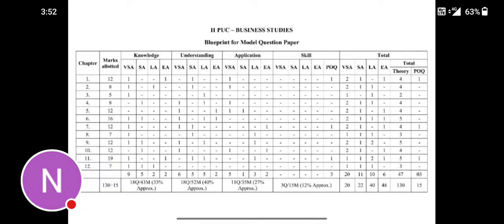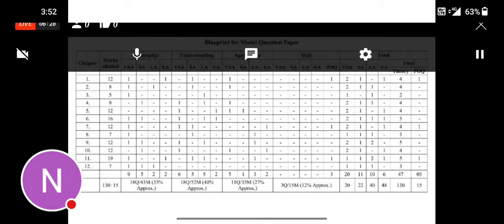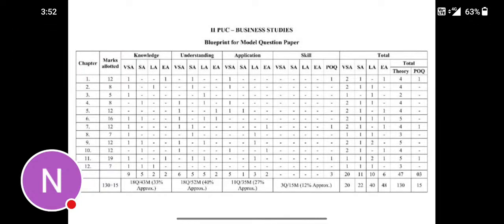Totally 130 marks is there, including the optional extra questions also. So 130 plus 15 for POQ, totally 145 marks allotment.